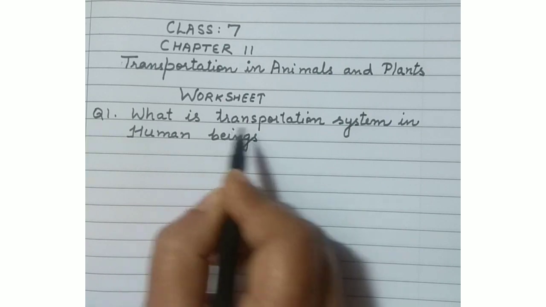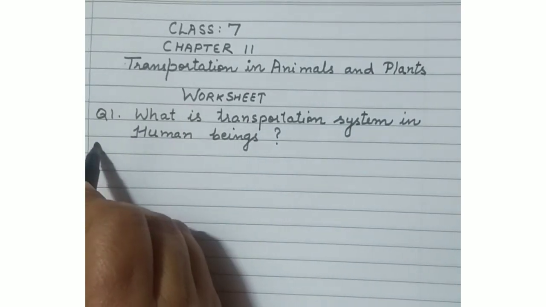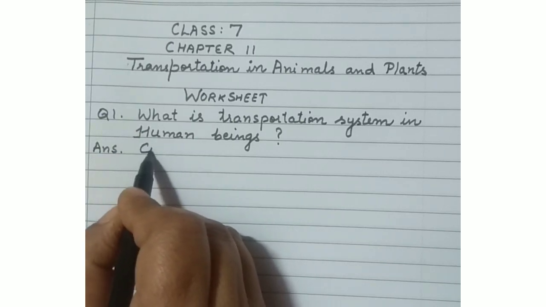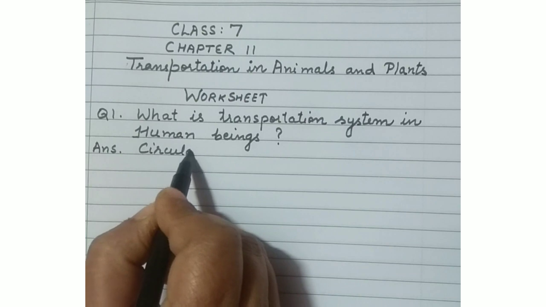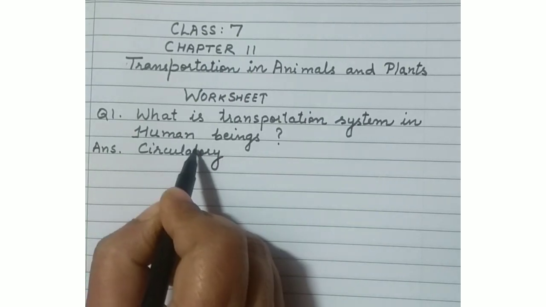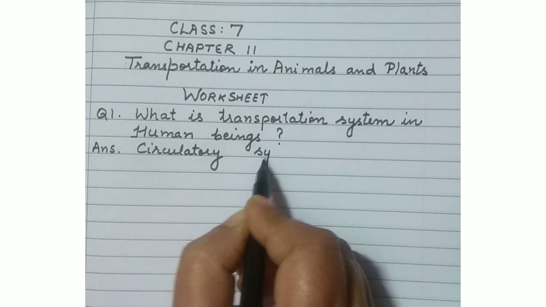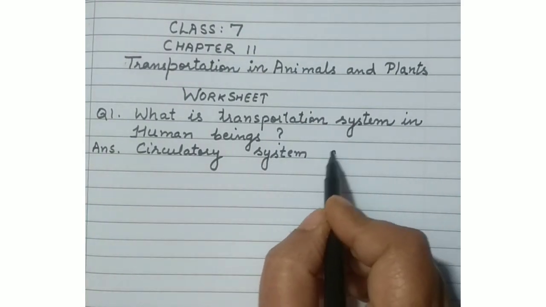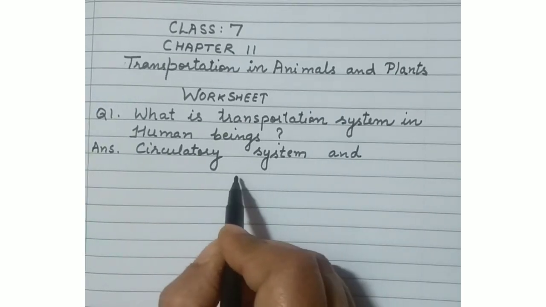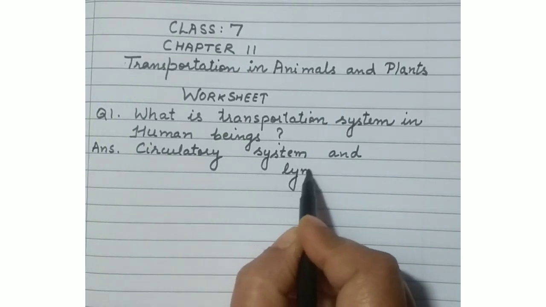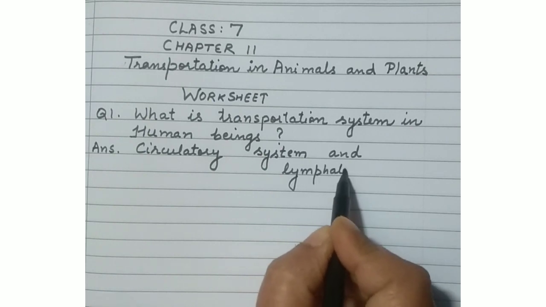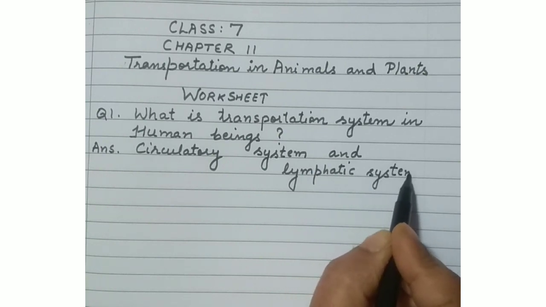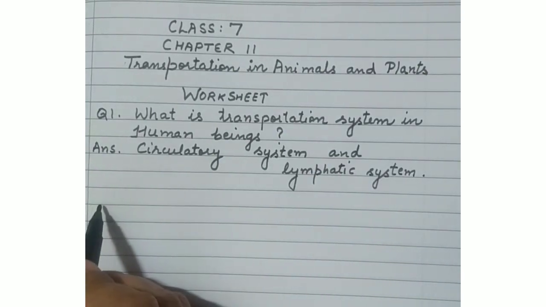And what do we call this system? We call this system the circulatory system and lymphatic system. Okay, the two main transport systems are there. Now, through the circulatory system, we are circulating the nutrients present in the digested food to all the cells. Then, oxygen gas is carried by the hemoglobin of the RBCs through this circulatory system, as well as CO2 waste is given out through it. And the lymphatic system is also helpful to remove waste from the tissues.